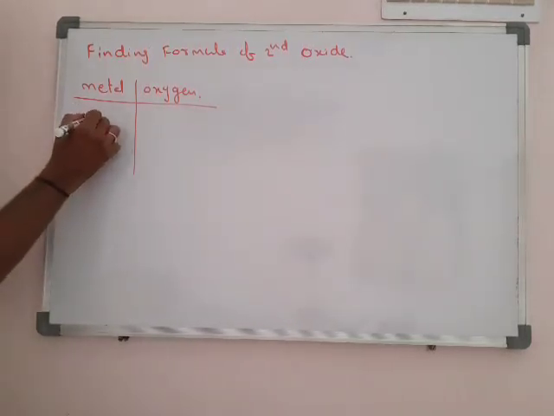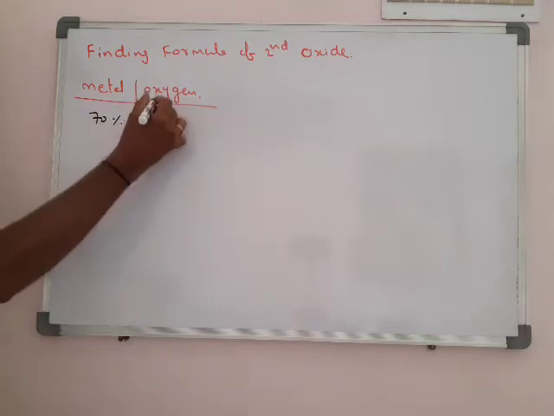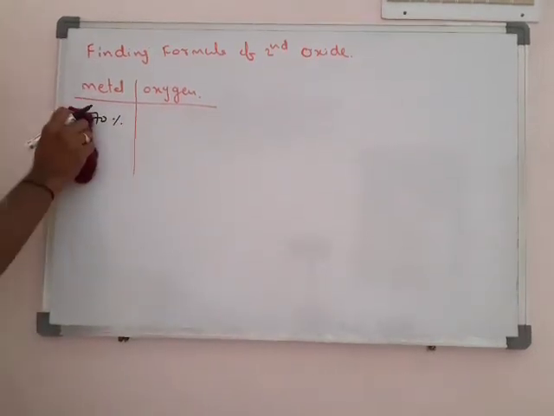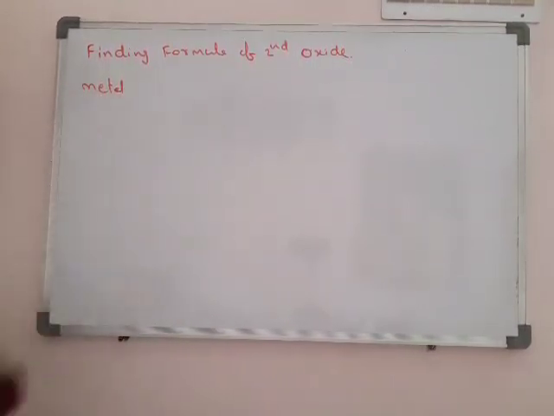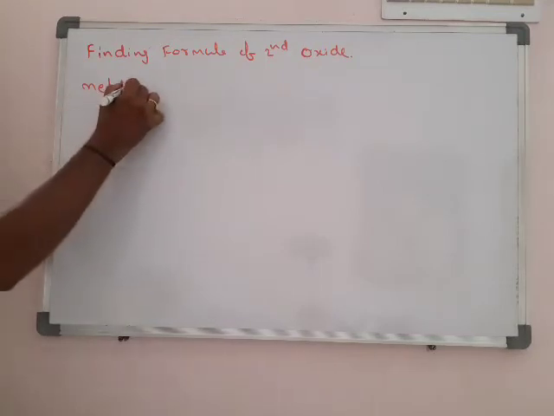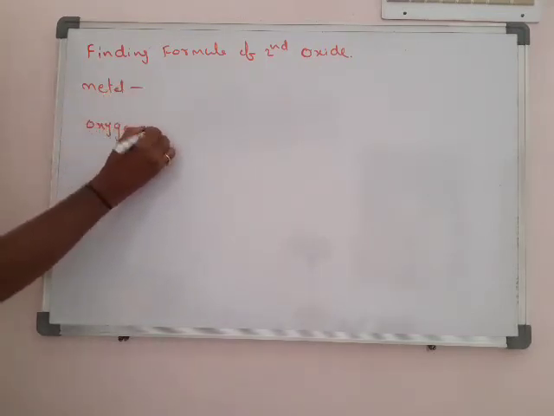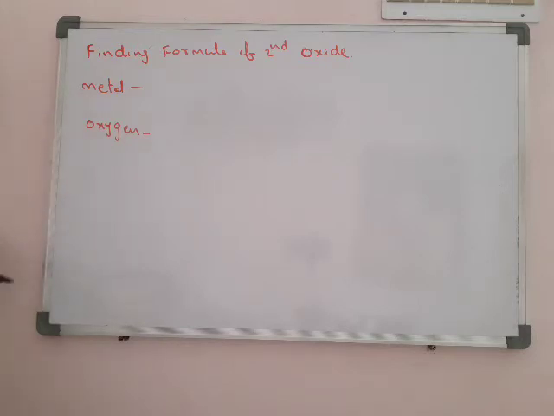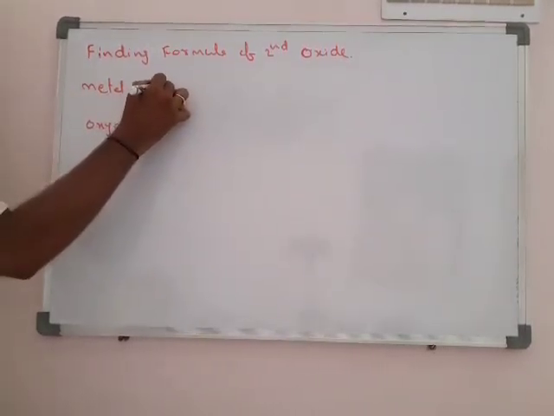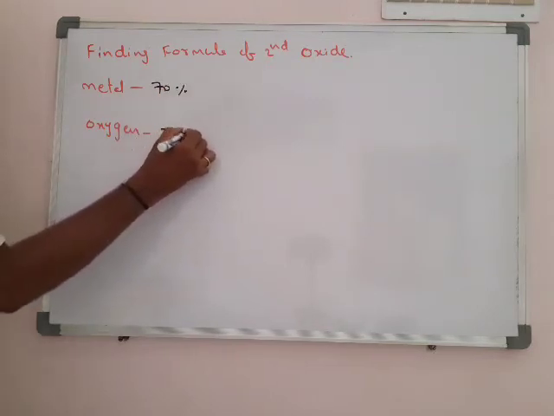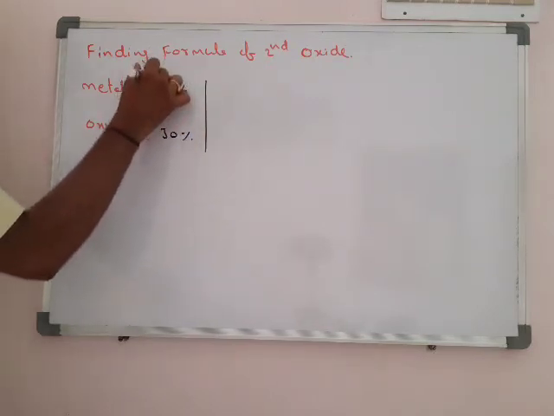That was 70%. Next oxygen percentage, how much? So regular model lo chesedam problem. So empirical formula model lo, first metal, next oxygen. So write their percentages: 70%, 30%. So what is the next step?